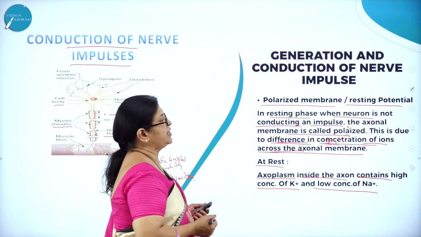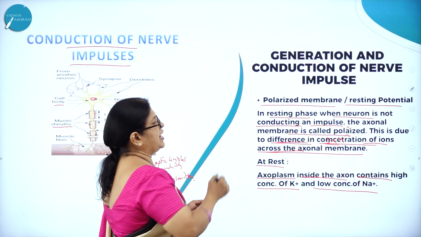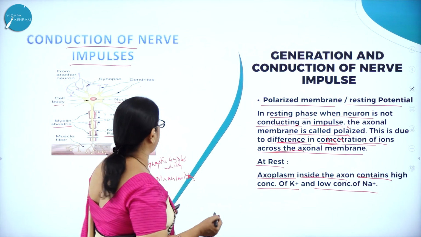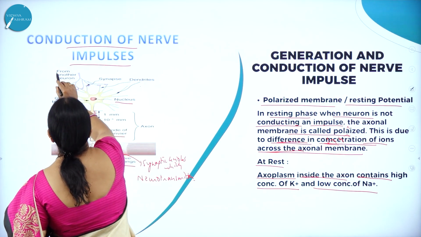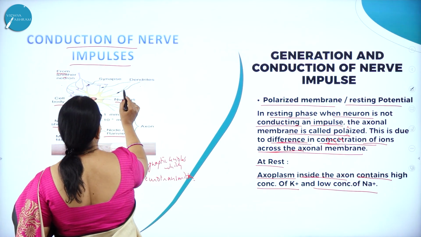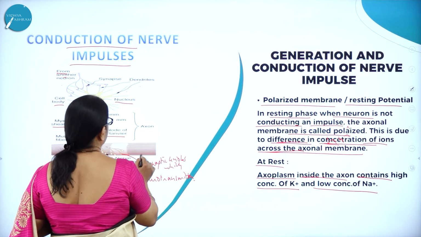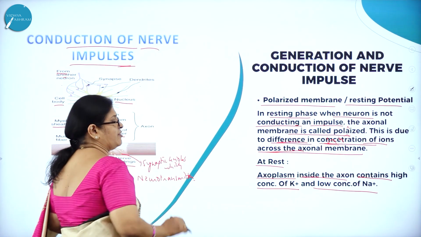Right. So what is polarized membrane or resting potential? We are understanding the generation and conduction of nerve impulse in response to external stimuli. Here you can see how from another neuron the impulse is passed on to the dendrites. From the dendrites it goes to the axons, and from the axons to the muscle fibers. So this is how the conduction of nerve impulse is taking place.